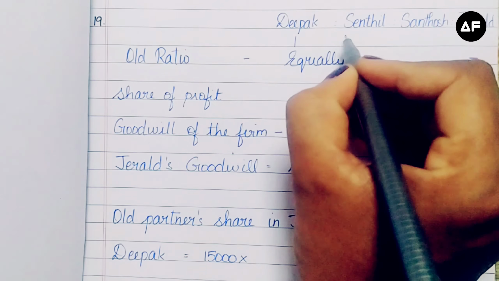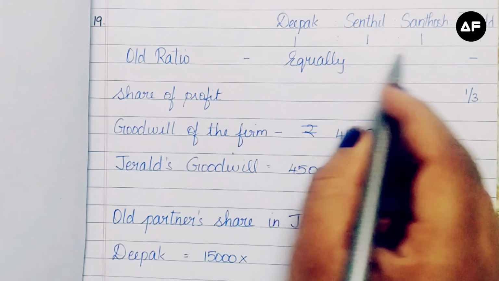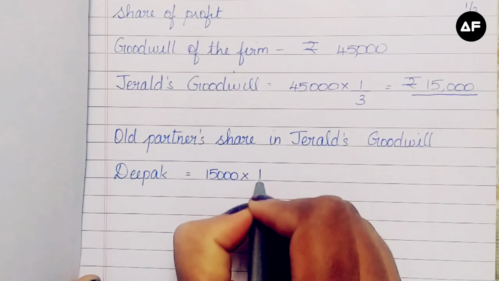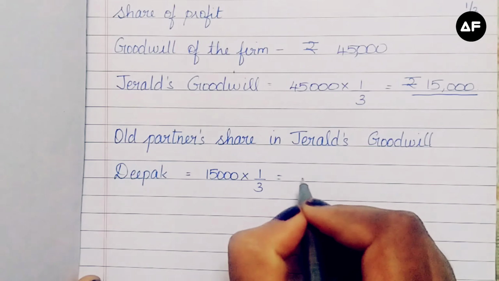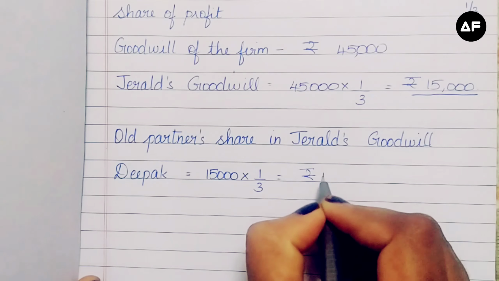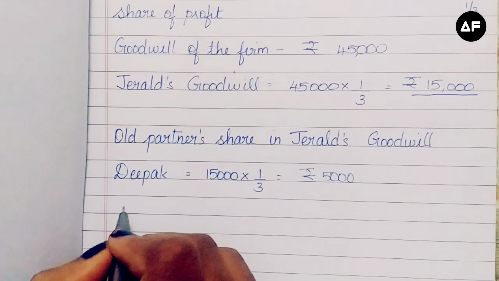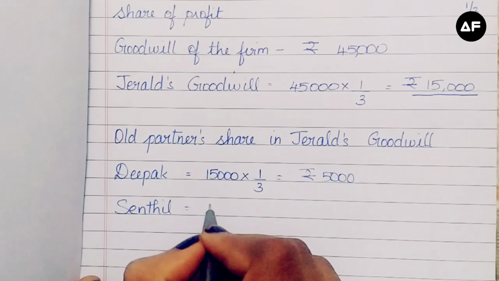That means it's going to be 1:1:1. So add up the 3 ones, you will get 3 as the denominator. So Deepak's share is going to be 1/3. When I divide 15,000 by 3, I get rupees 5,000 as Deepak's share of goodwill. Next is Sendil. The same process for Sendil because they share equally.